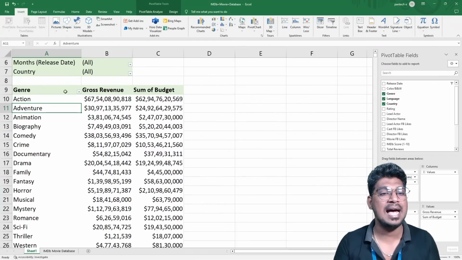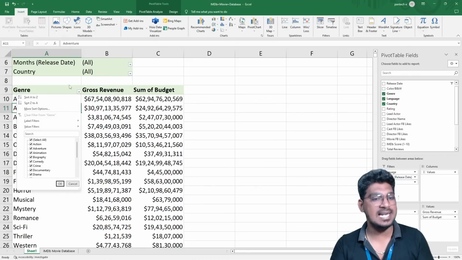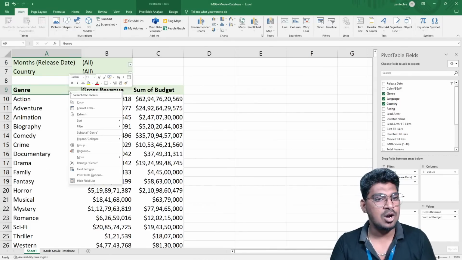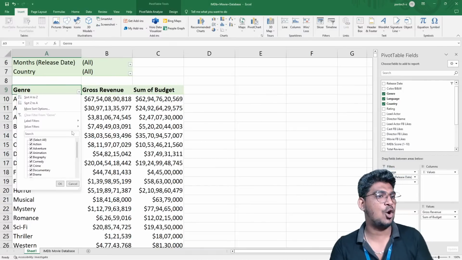Already I told you that. For example, if I click this button, or otherwise if I click this particular button, it shows several options.